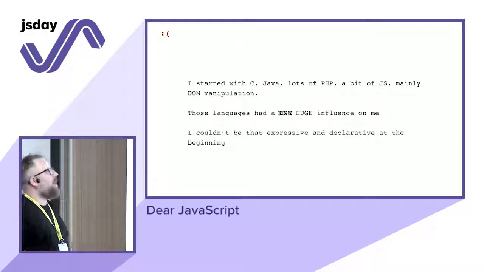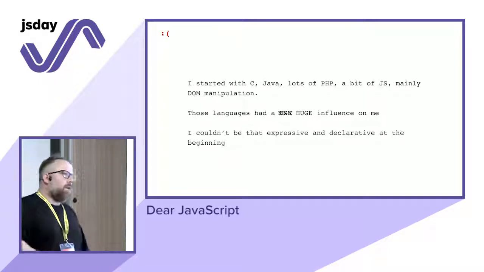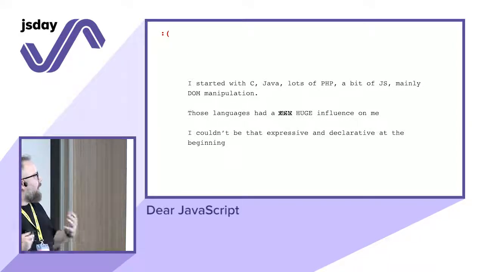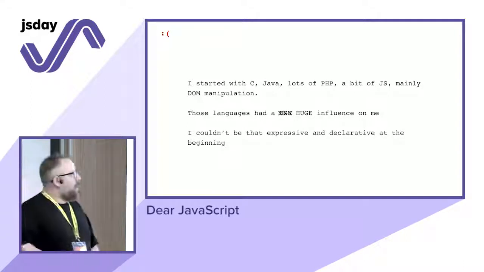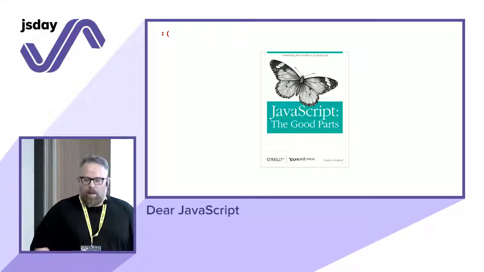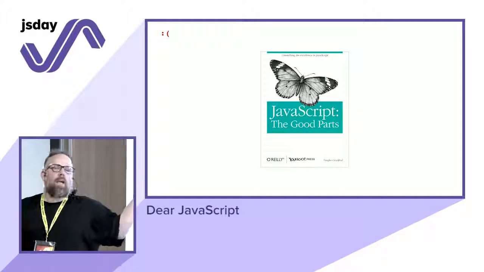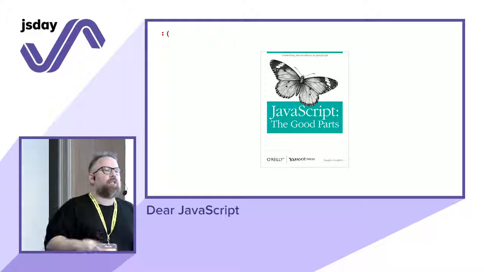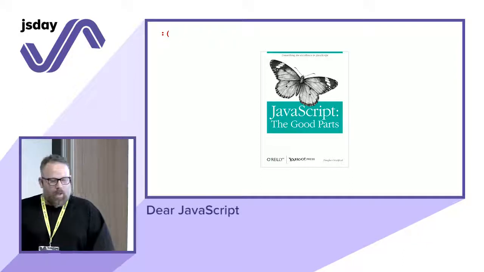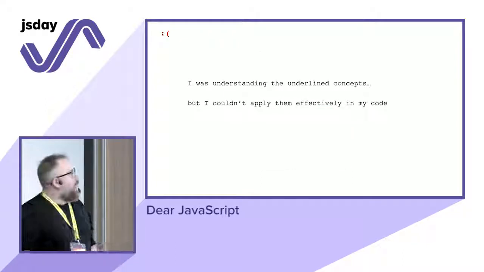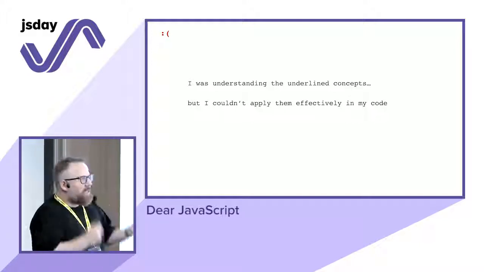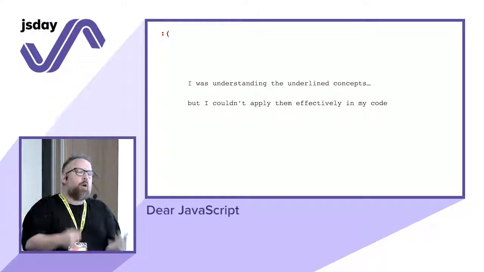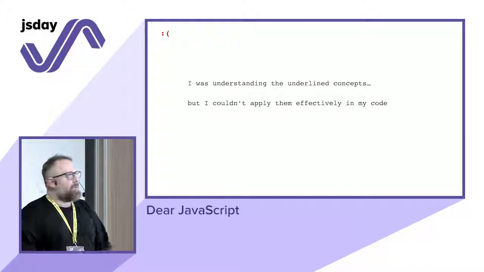Those languages had a huge influence on me and on how I develop stuff. And when I started using more JavaScript 5 years ago, also with Node.js, becoming the main language that I was using every day, I couldn't be as expressive and declarative as I wanted to be. I was reading this book many times, and I was really enjoying it, which is a very good book. But again, I was understanding the underlying concepts, but I couldn't apply them effectively in my code.